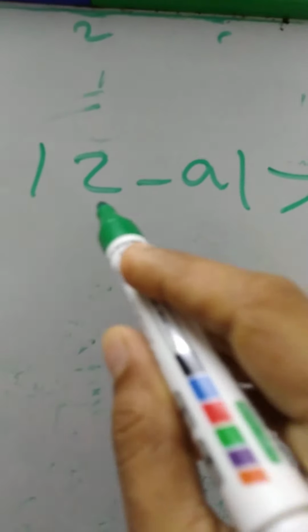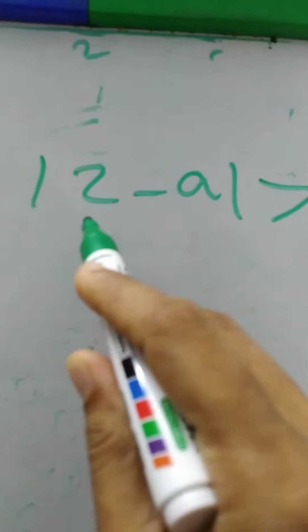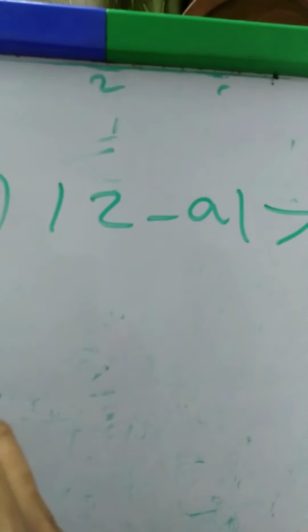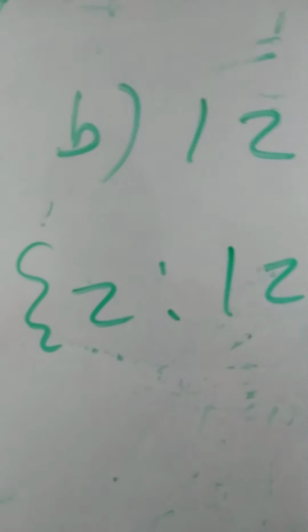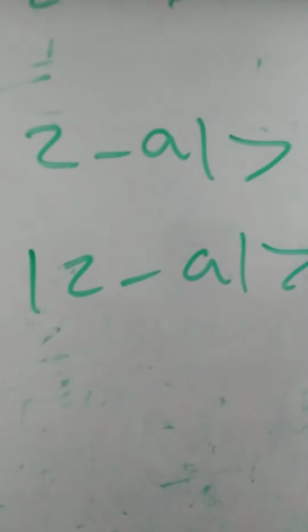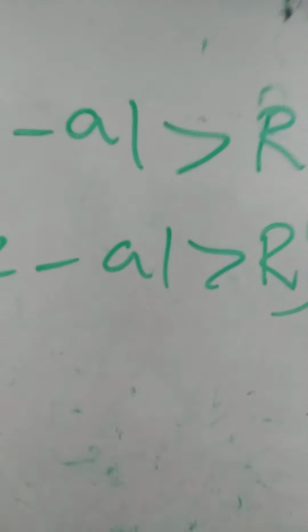So if we take a point, what is this set? I already told you, the set of all z such that modulus of z minus a is greater than R: we take points from the exterior of the circle.